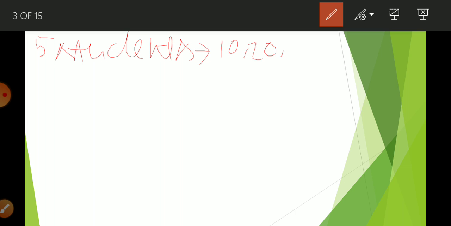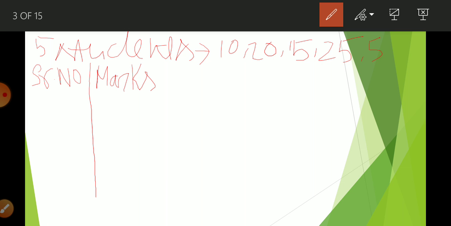There are 5 students, and they gained marks 10, 20, 15, 25 and 5. If I am going to list, I am going to arrange all this data individually. Suppose here I write serial number, and here I write marks.